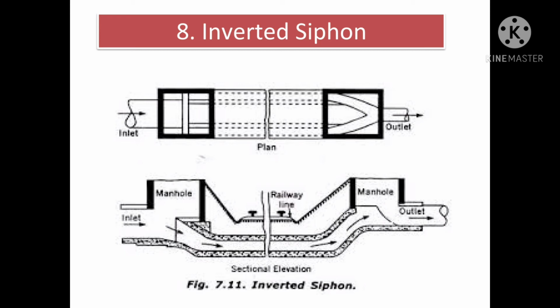The inlet chamber contains three channels, one for each pipe section. When channel 1 overflows, the sewage enters channel 2 and pipe number 2 starts functioning. Similarly, when channel number 2 overflows, the sewage enters channel number 3 and pipe number 3 starts functioning.